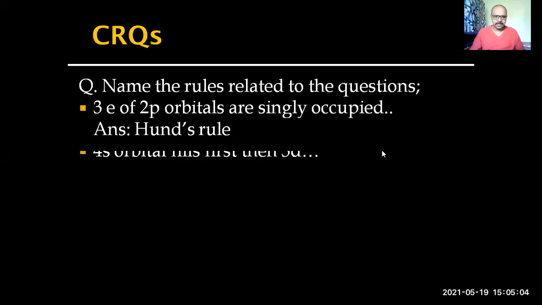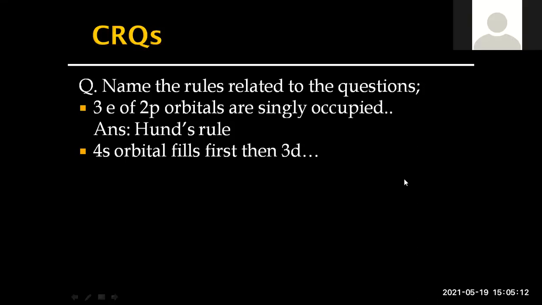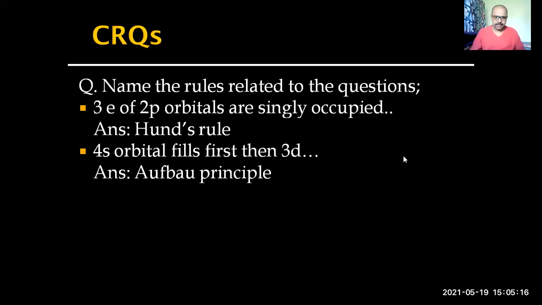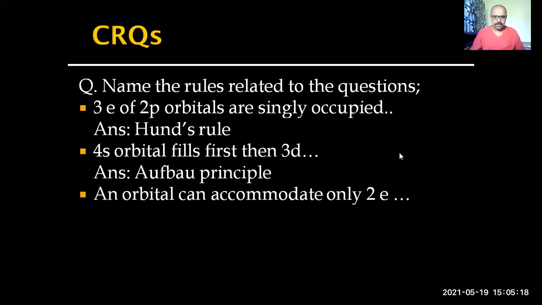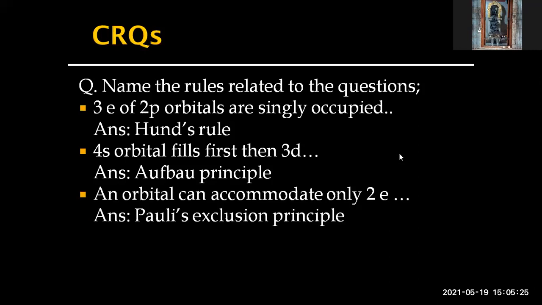Can you tell me why the 4s orbital fills first, then the 3d orbital, and not vice versa? It is the Aufbau principle, correct? An orbital can accommodate only 2 electrons, not more than that. That is Pauli's exclusion principle.